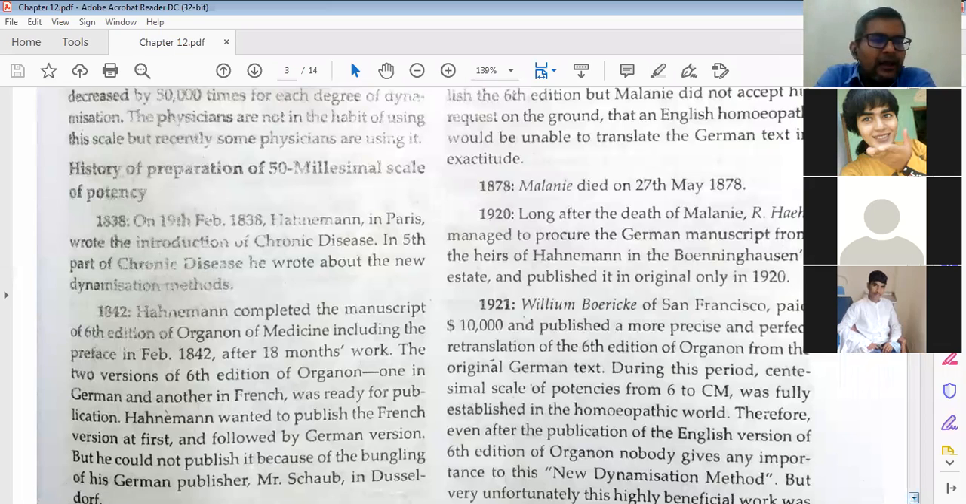Next, in February 1842, Hahnemann completed the manuscript of the 6th edition of Organon of Medicine, including the preface. After 18 months of work, 2 versions of the 6th edition of